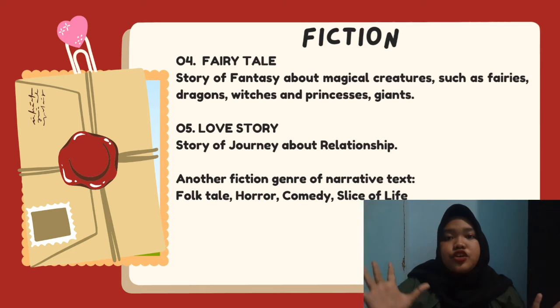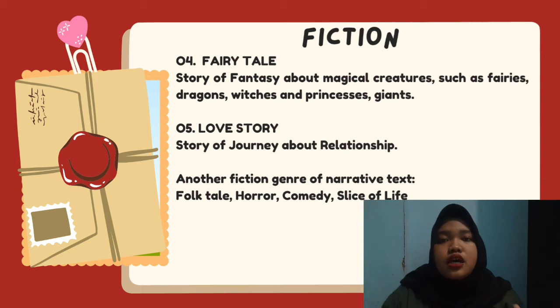Okay, next, genres in fiction of a narrative text. Number 4 is fairy tale. Fairy tale is a fantasy story about magical creatures, such as fairies, witches, kingdom, king, princess, giant, and the queen. Examples of a fairy tale are Peter Pan, Tinkerbell, Alice in Wonderland, Pinocchio, and others.